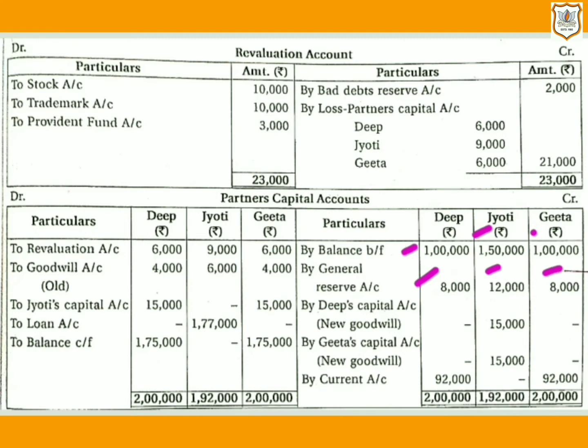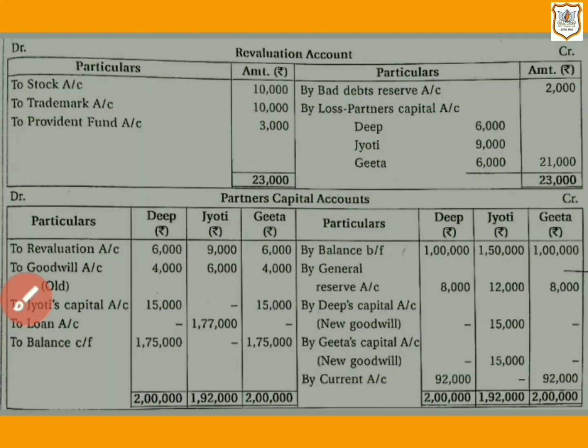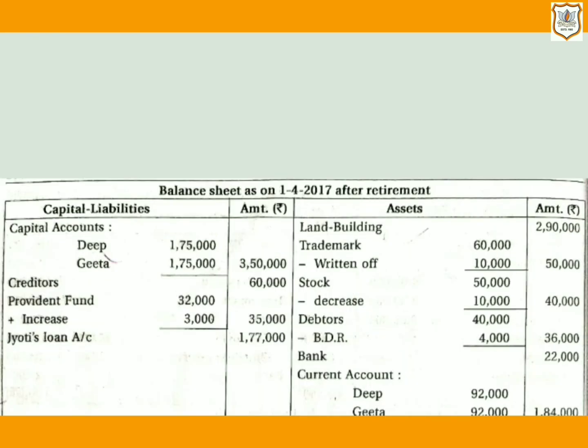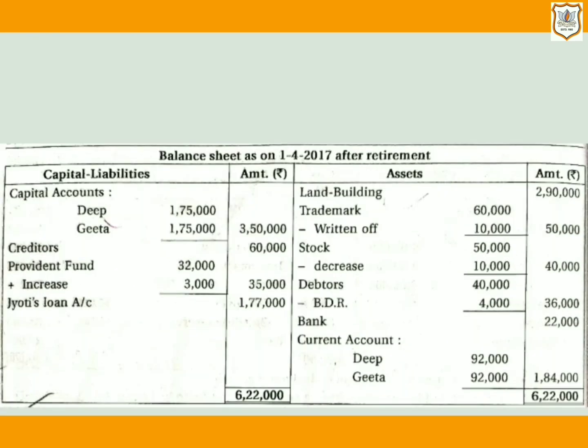Then creditors is given, so it will be recorded on the liability side. Here it is, creditors amount 60,000. Then provident fund we have already recorded. Then let's move to the asset side. On the asset side, goodwill is given. Goodwill is appearing in their old balance sheet, that is, it is old goodwill, which will be written off according to the old profit and loss sharing ratio.